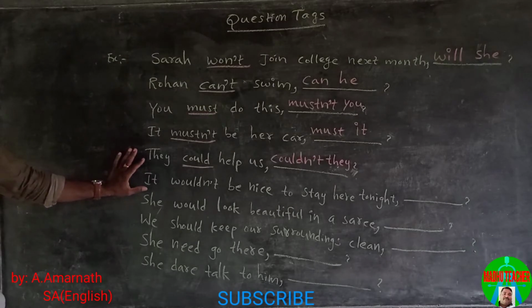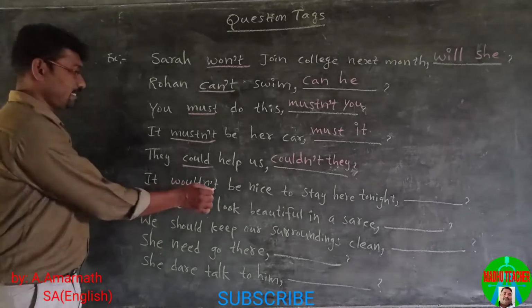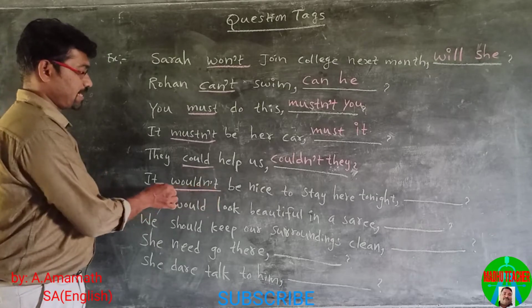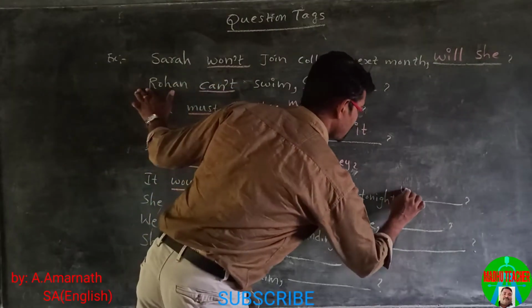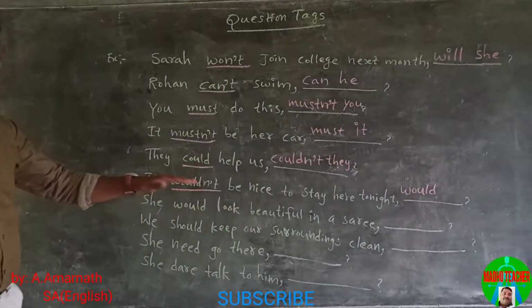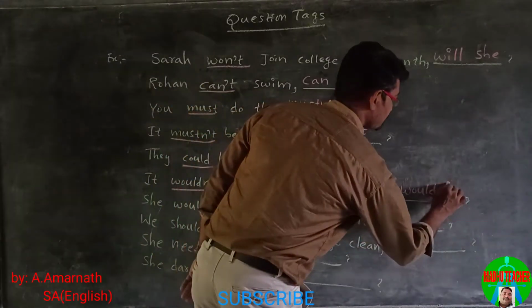It wouldn't be nice to stay here tonight. This statement is in negative, so the tag is in positive. Wouldn't becomes would, and the pronoun is it.